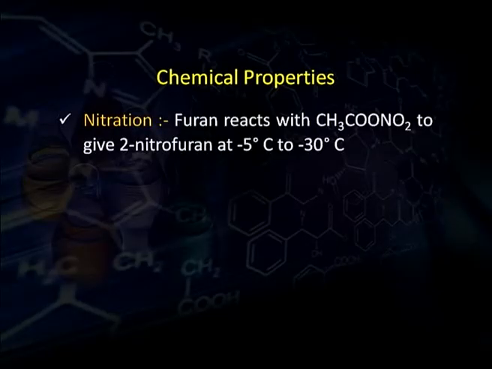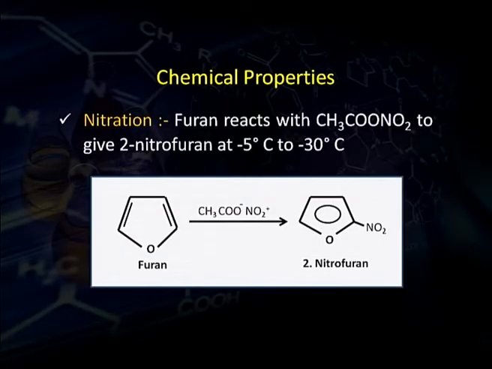Nitration. As we know, nitration with fuming or concentrated nitric acid is not possible, because furan is sensitive towards concentrated acids and undergoes polymerization. That is why nitration is done with acetyl nitrate to give 2-nitrofuran. The reaction should be done at very low temperature, from -5 to -30 degrees Celsius. That is, the temperature should not increase above -5 degrees centigrade.